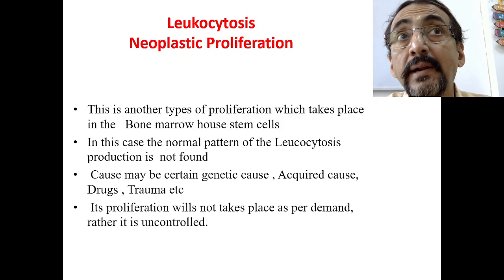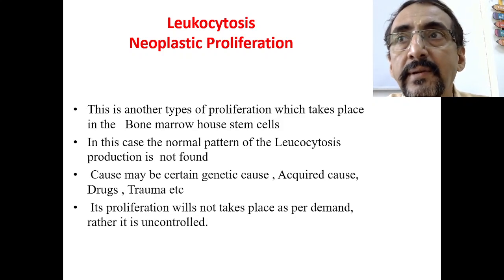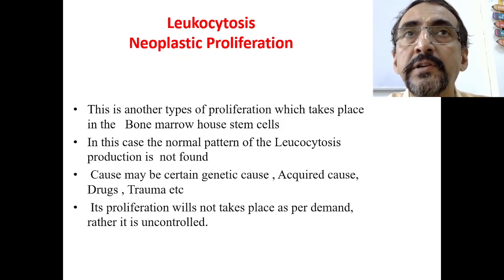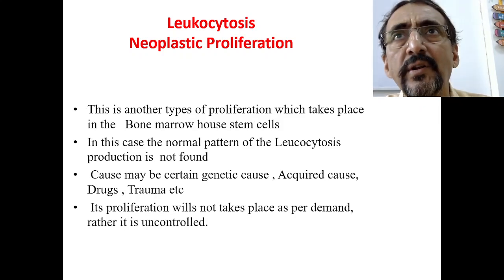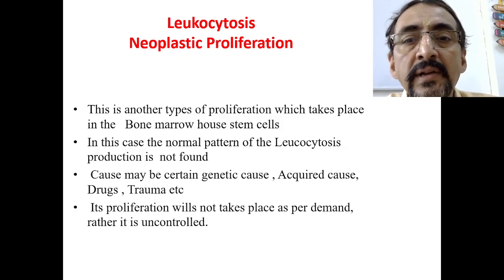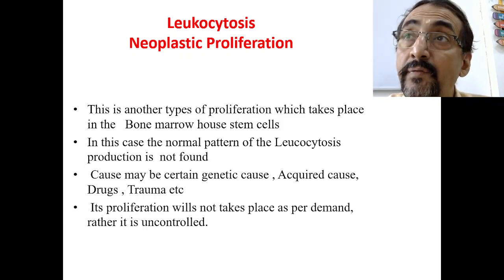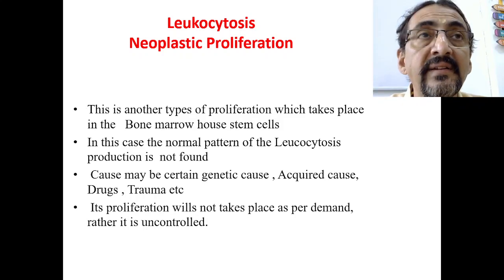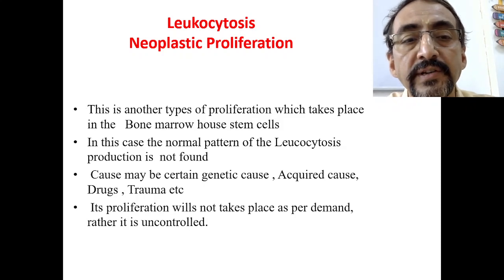The cause may be different. So why does this neoplastic proliferation take place? Why will normal leukocytic proliferation not take place? Why is it shifted to the neoplastic proliferation? Causes are many. According to some, the genetic cause is very important, and according to some, there may be some acquired causes, there may be some drugs, there may be some trauma, etc. Infection-mediated causes. Many things are there which disturb this normal pattern of leukocytosis and shift it into neoplastic proliferation.